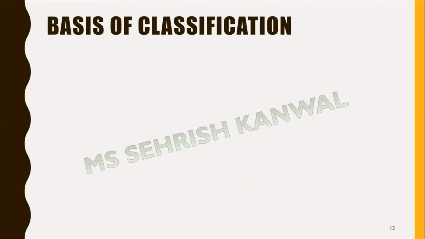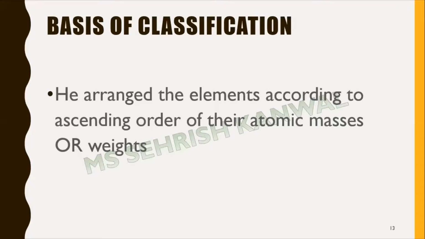Now, first of all, what is the basis of classification? As I have discussed earlier, we are discussing here the classification which is based upon the atomic mass. So it means this scientist, Dobereiner, arranged the elements according to ascending order of their atomic mass or atomic weight. इन्होंने इंक्रीजिंग ऑर्डर में अरेंज किया था एलिमेंट्स को। इंक्रीजिंग ऑर्डर का क्या मतलब है कि वो एलिमेंट्स जिनका मास कम था उनको पहले पुट किया और वो एलिमेंट जिनका मास ज्यादा था उनको बाद में पुट किया।